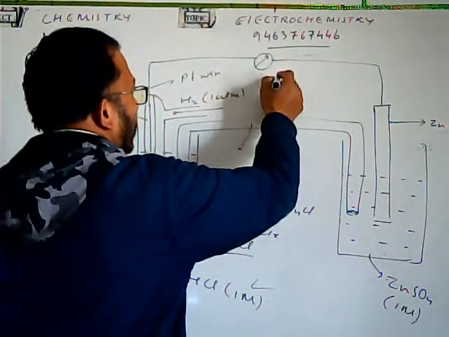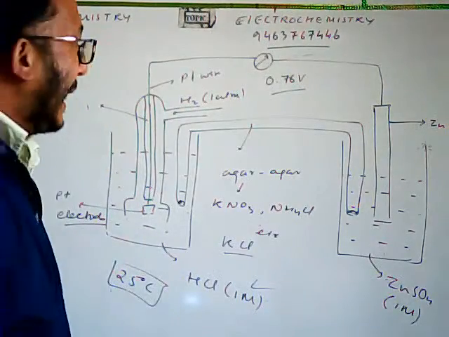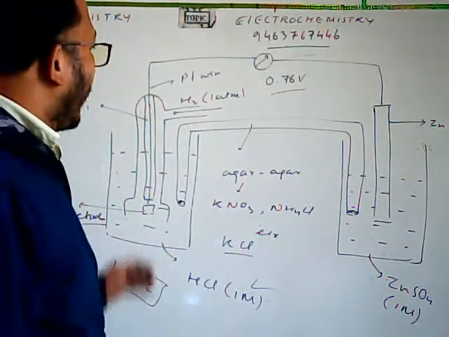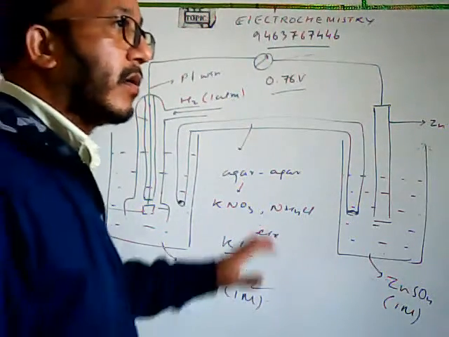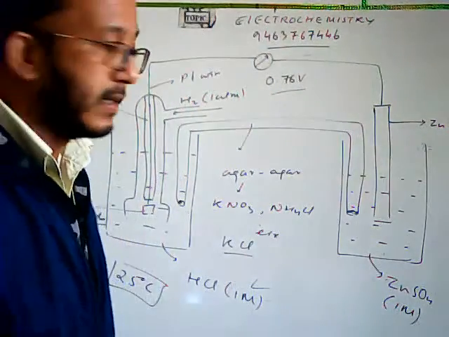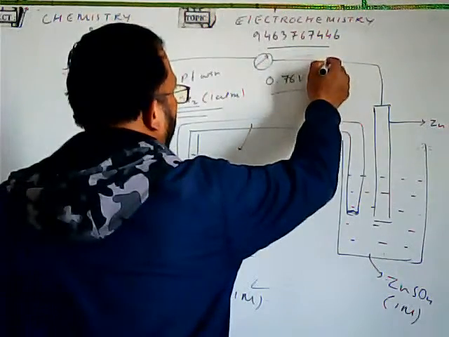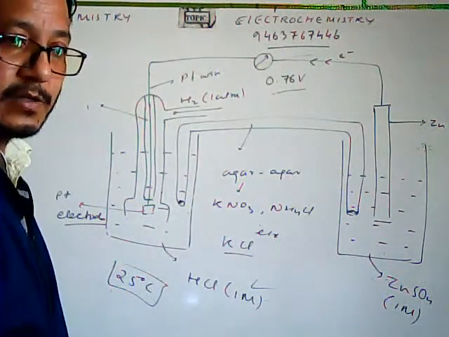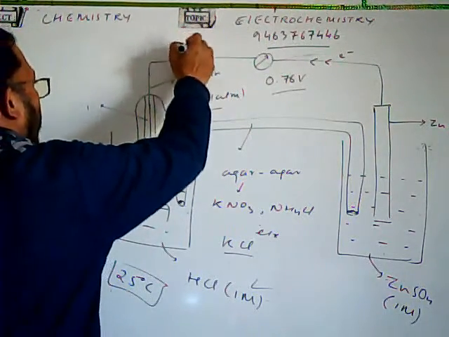The voltage which is seen here is 0.76 volt. Now, when I have constructed here, I have not followed the convention. Normally the oxidation half cell is put on the left hand side, the reduction half cell is put on the right hand side. Now in this case, the direction of the electron is this one. In this direction the electron will move, and this is the direction of the conventional current, that is your I.